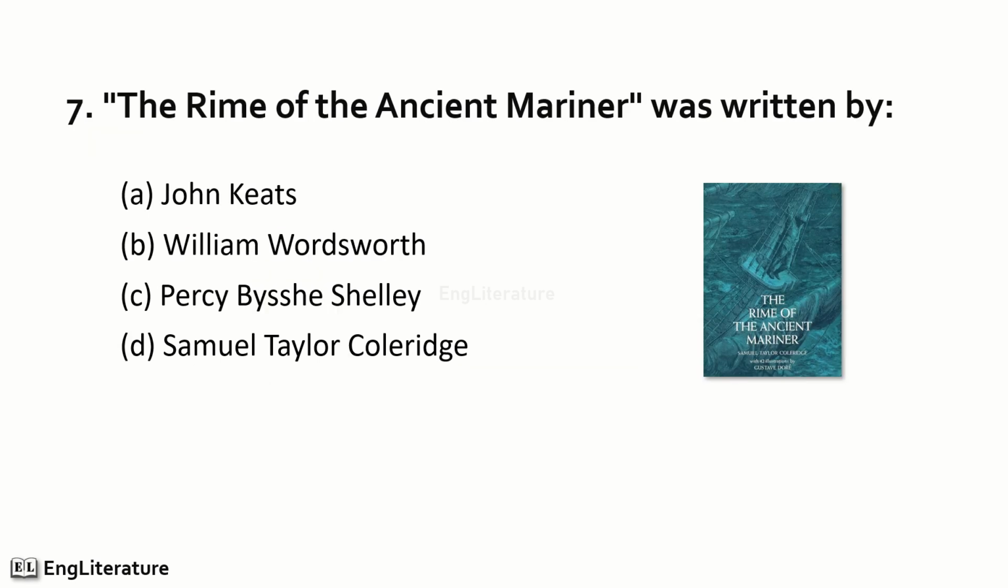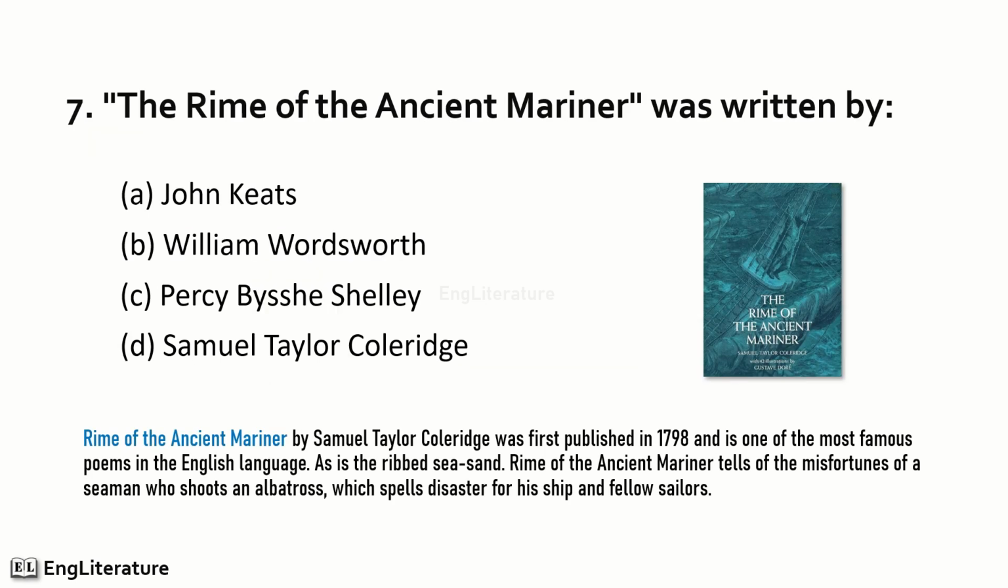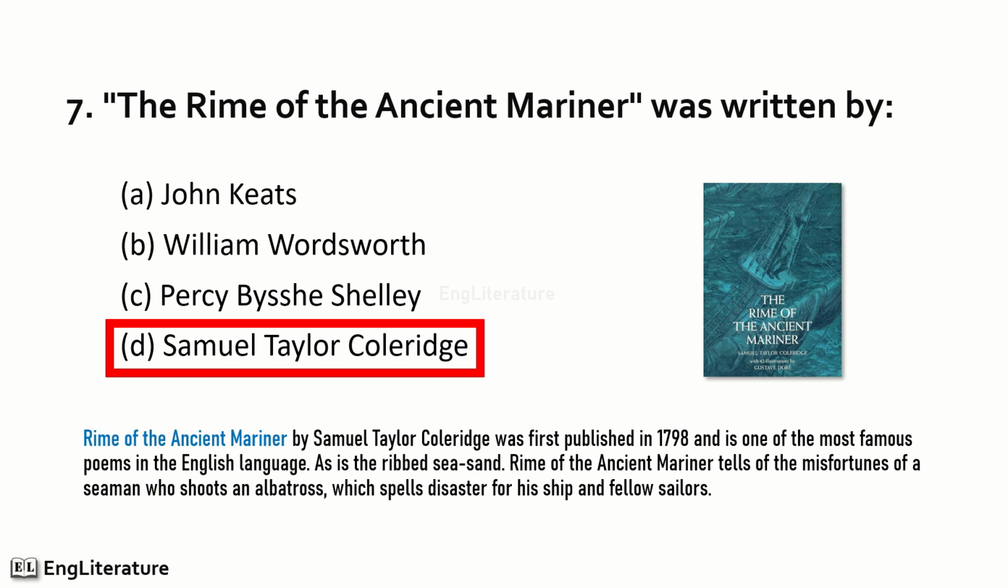The Rime of the Ancient Mariner by Samuel Taylor Coleridge was first published in 1798 and is one of the most famous poems in the English language. The Rime of the Ancient Mariner tells of the misfortunes of a seaman who shoots an albatross, which spells disaster for his ship and fellow sailors. So the right option is number D. The Rime of the Ancient Mariner was written by Samuel Taylor Coleridge.